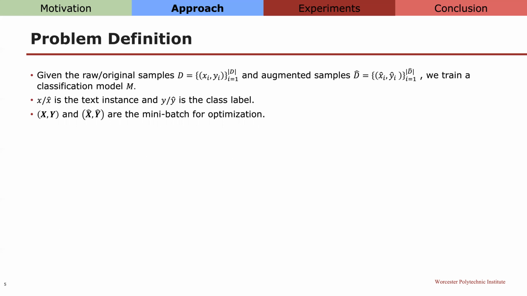So in our problem definition, the training data are original samples D and augmented samples D hat. We consider the augmentation method as a black box, so we could apply any kind of augmentation method. We train a classification model based on the raw samples and the augmented samples D hat. And here comes the notation of the work. Here, X or X hat are the text instances, and Y and Y hat are the labels. Both uppercase X and Y are the mini-batch for the optimization.